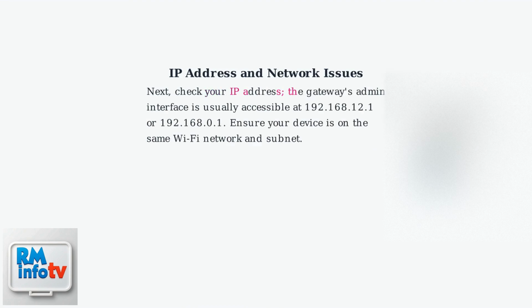Next, check your IP address. The gateway's admin interface is usually accessible at 192.168.12.1 or 192.168.0.1. Ensure your device is on the same Wi-Fi network and subnet.